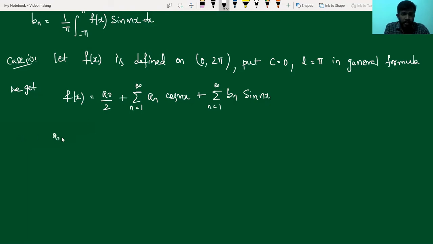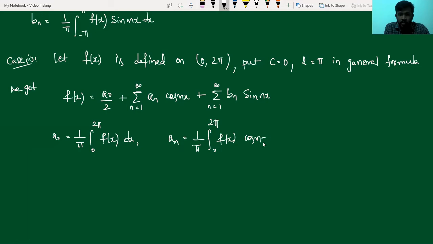The Fourier coefficient a0 is given by 1 upon pi integral 0 to 2 pi f of x dx. In the same way, an is given by 1 upon pi integral 0 to 2 pi f of x cos nx dx, and bn is given by 1 upon pi integral 0 to 2 pi f of x sin nx dx.